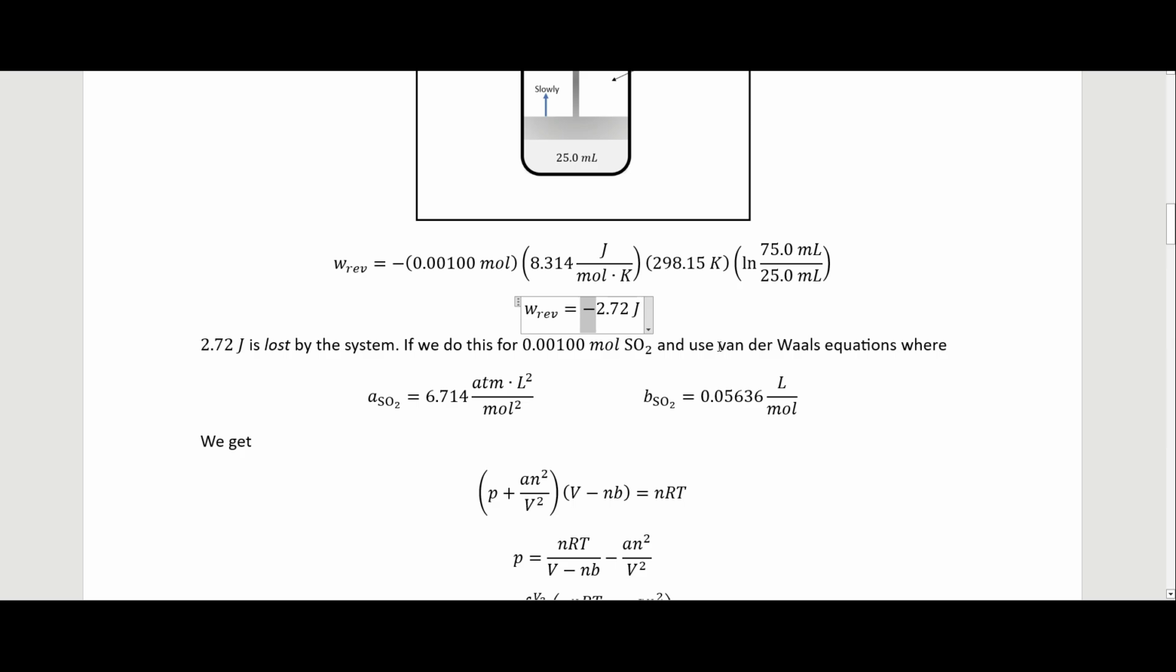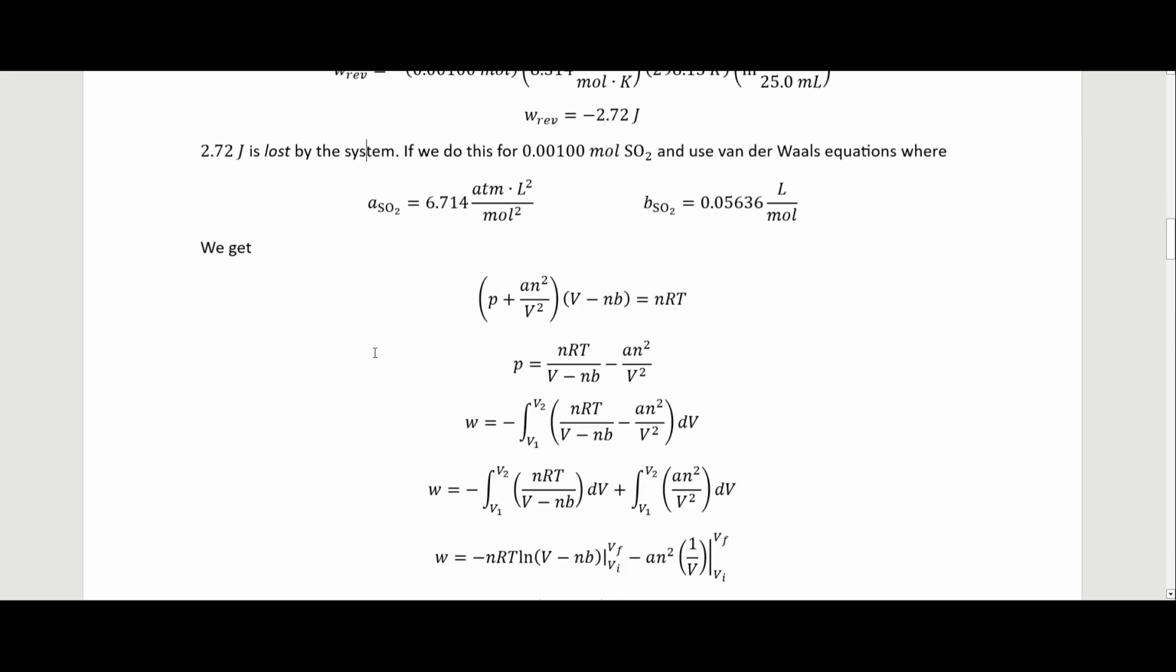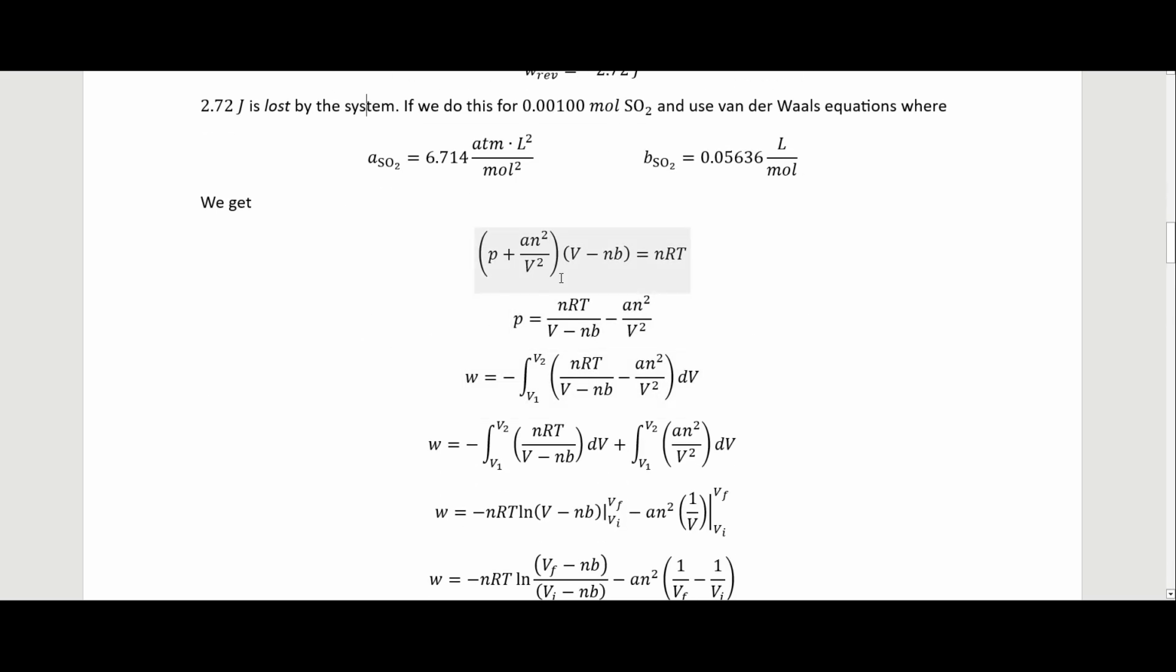So this negative sign tells us that the system is losing energy. If we do this specifically for 0.00100 moles of sulfur dioxide, we can then use the van der Waals equation. So these are our van der Waals constants right here for it. We then put this into the van der Waals equation, we get it in terms of the pressure, and we substitute that into our work formula.